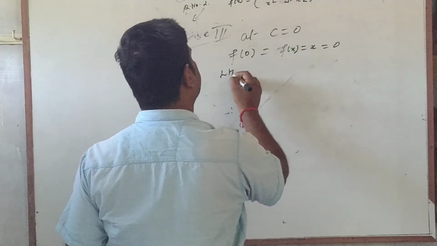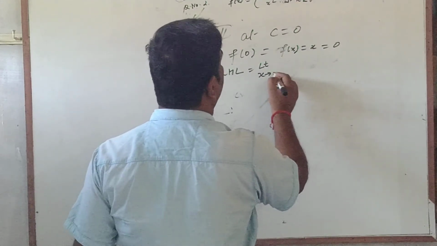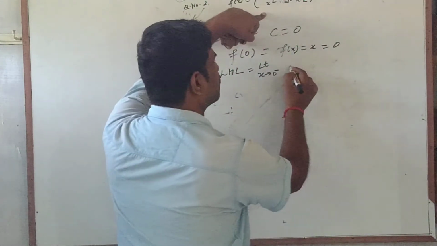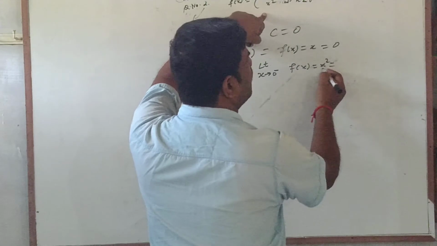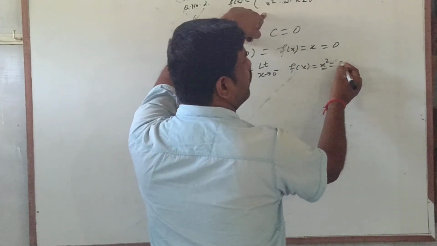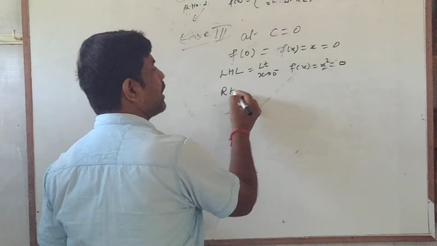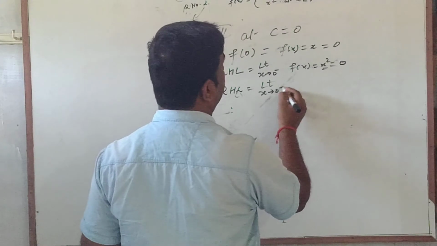What will be the left hand limit? Left hand limit equal to limit x tending to 0 minus. 0 minus means slightly less than 0. This concept will be used. f(x) will be equal to x square. But if you take the value of x smaller, the square will be still smaller and this will be nearly 0 itself. Similarly, if we take RHL, that will be limit x tending to 0 plus.